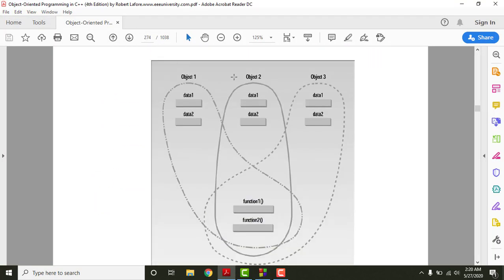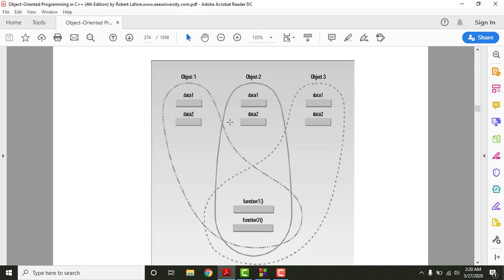So object 1, object 2 and object 3, maybe there can be any number of objects. All of these objects have different data elements, right? However, they have the same member functions, because the member functions are the way to access data elements. So you basically assign different values to data members of their respective objects. However, their member functions will remain the same.